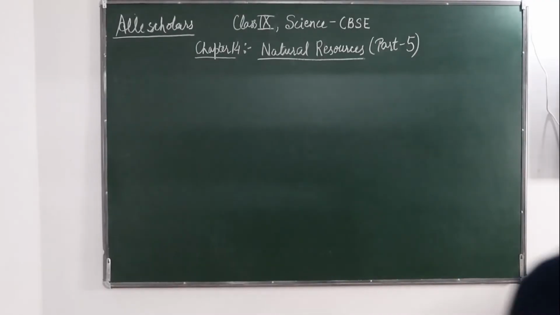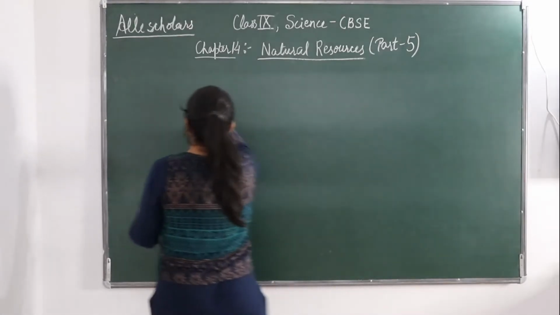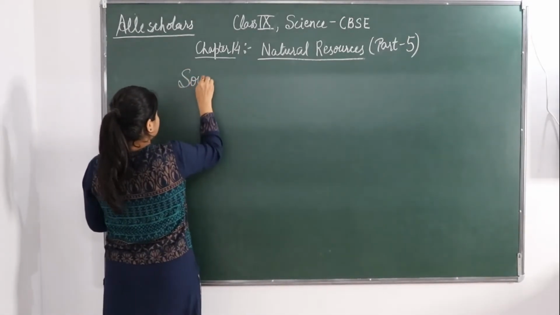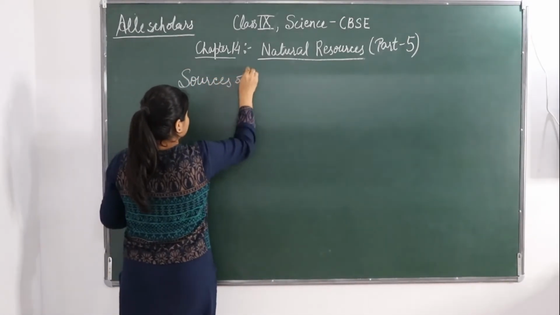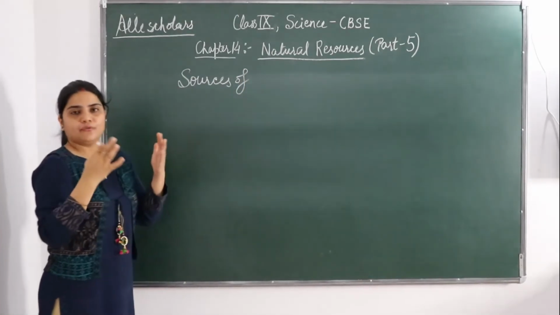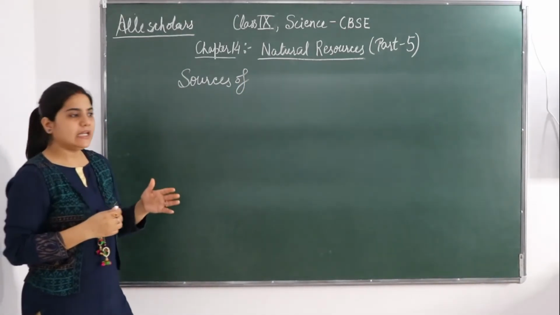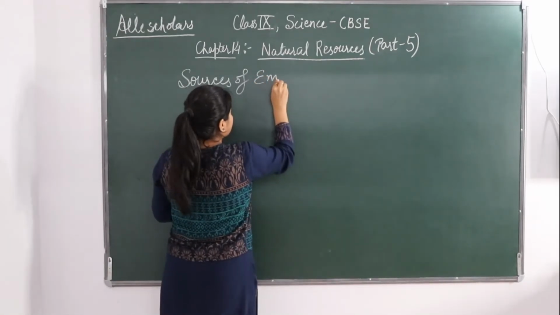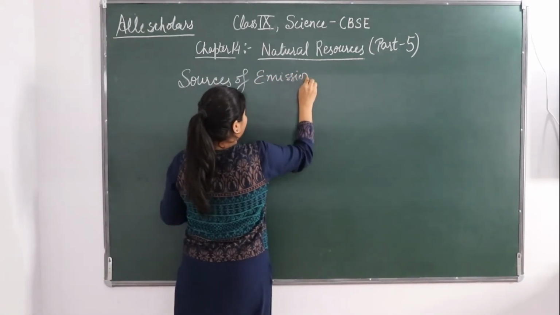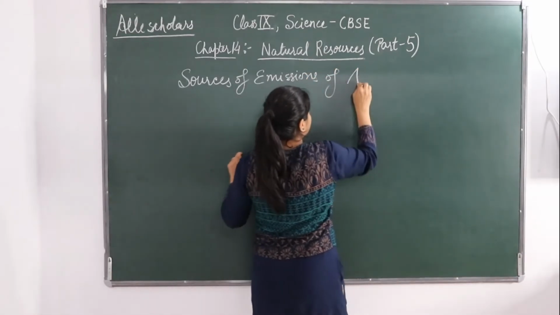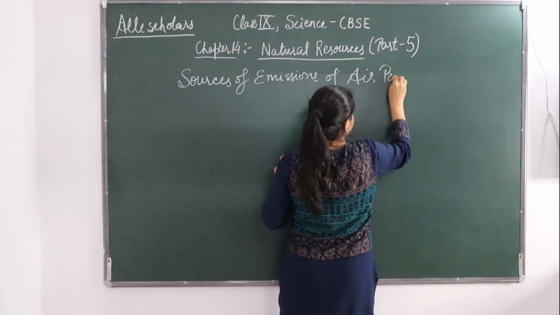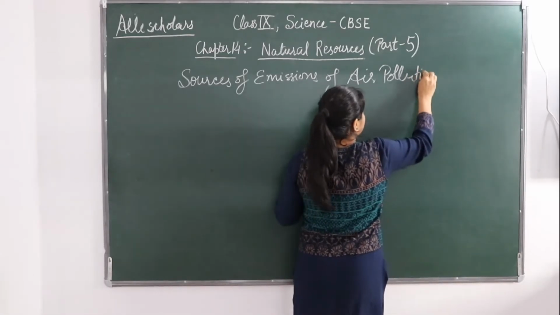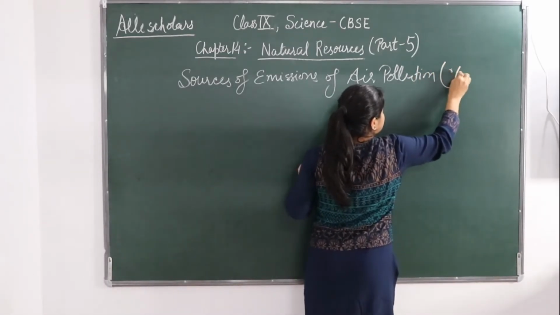So now we will see the sources of emission of air pollution. Sources from where this air pollution is being emitted, we will see in percent wise.